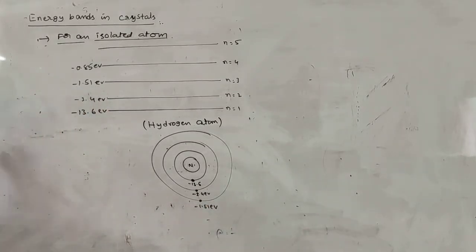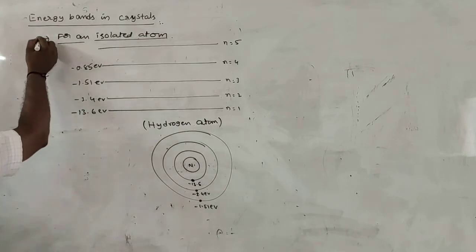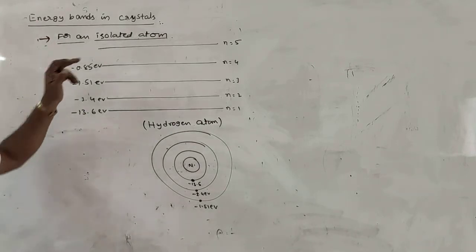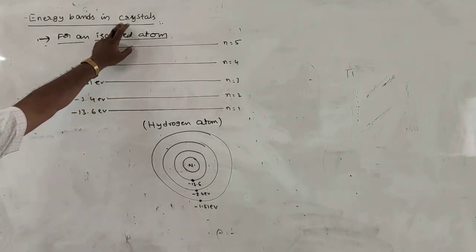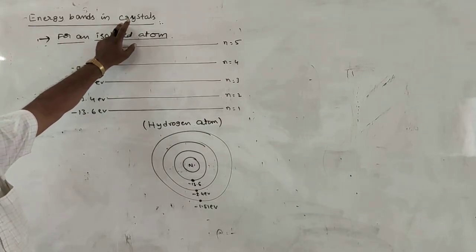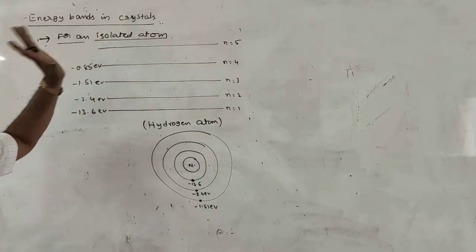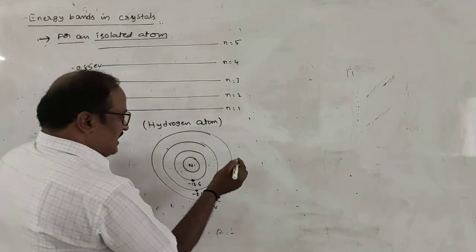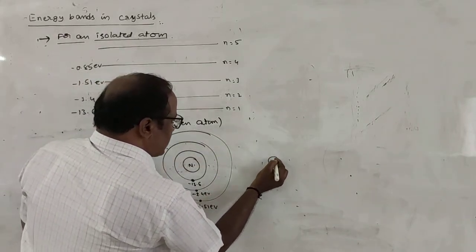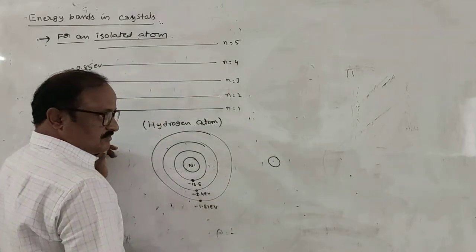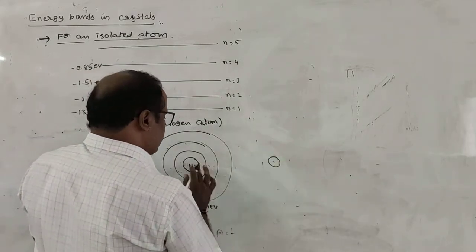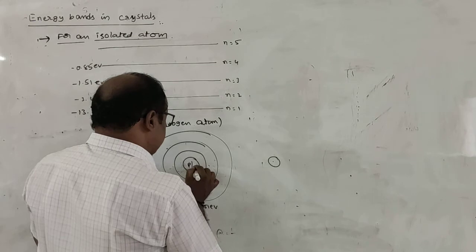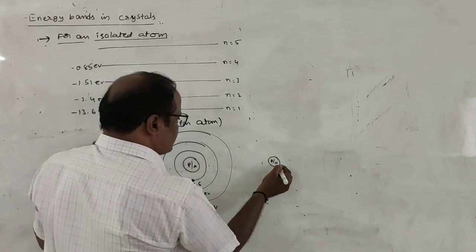But in case of a crystal, it is a combination of a number of atoms. Suppose this is one atom, and this is another surrounding atom. In this atom also this is the nucleus, and inside the nucleus there are protons and neutrons.